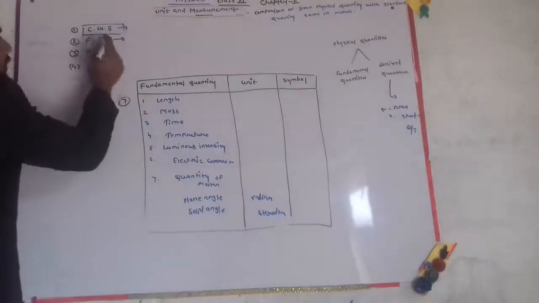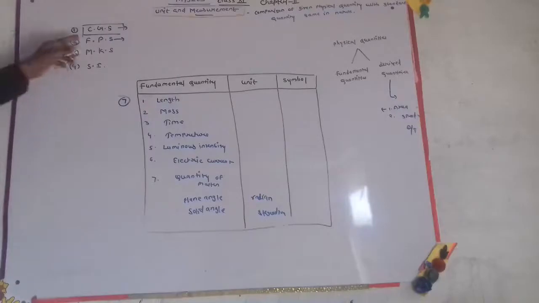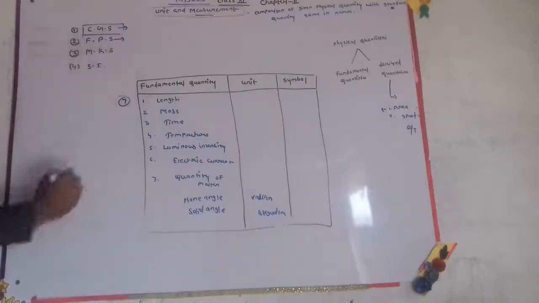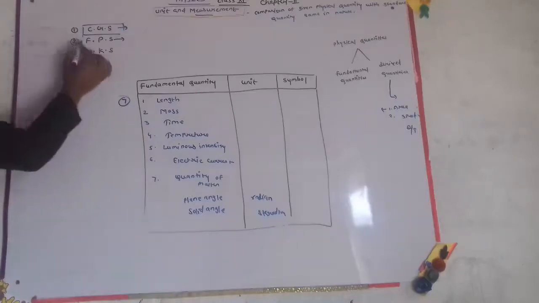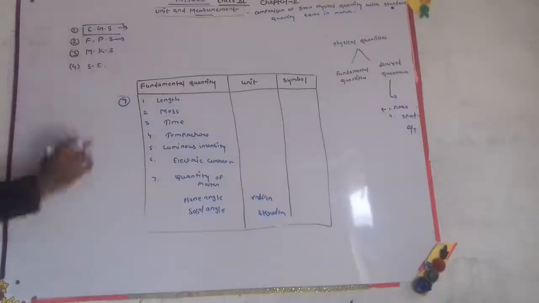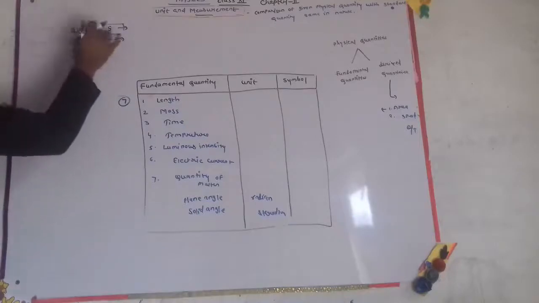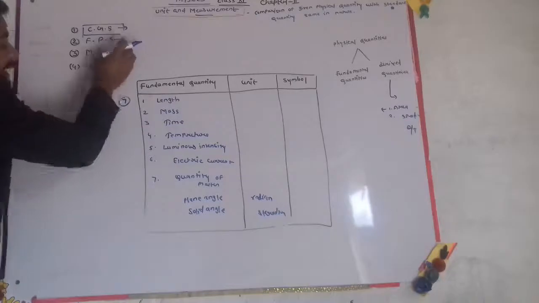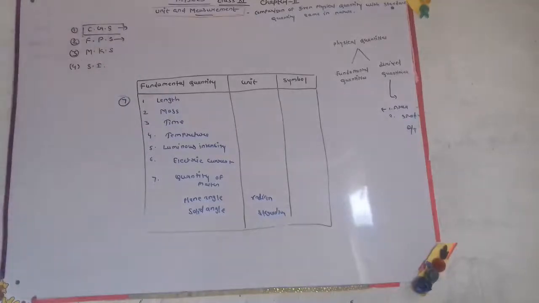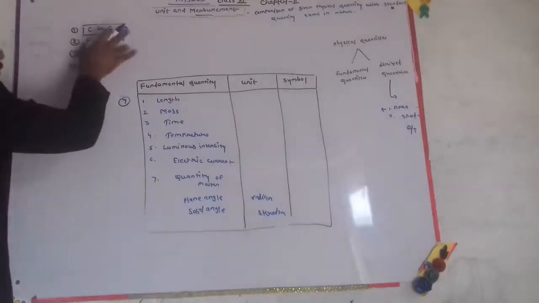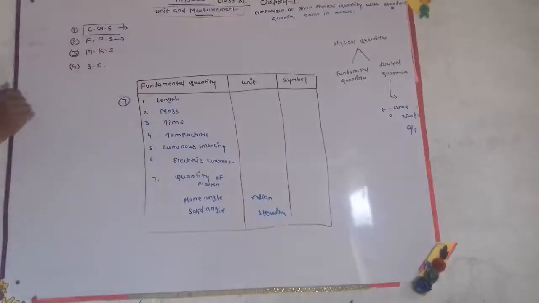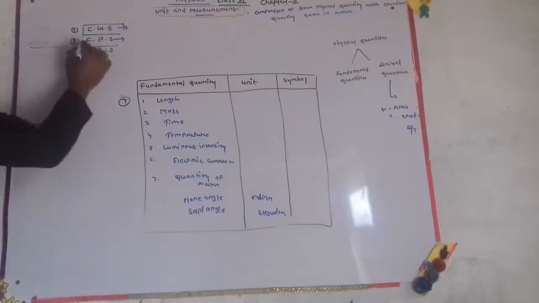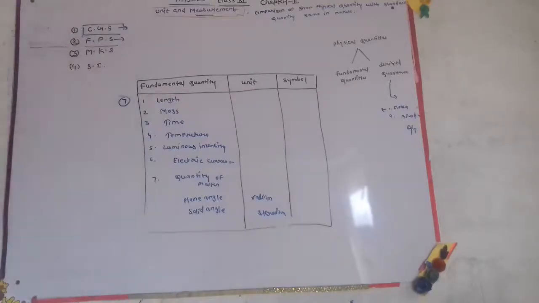Second, we'll discuss the FPS system. The full form of FPS is foot pound second. The length unit is foot, mass is measured in pound, and time is measured in second. It was developed as a British system, so it is also known as the British system.